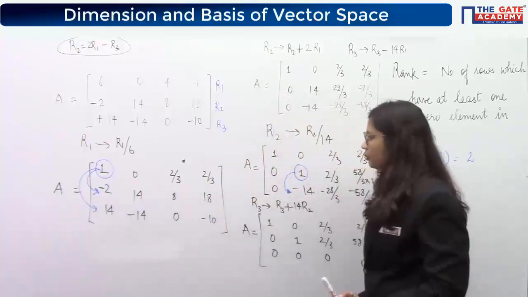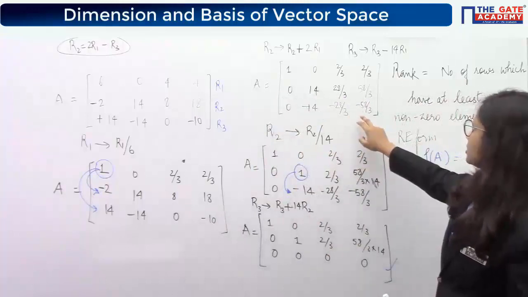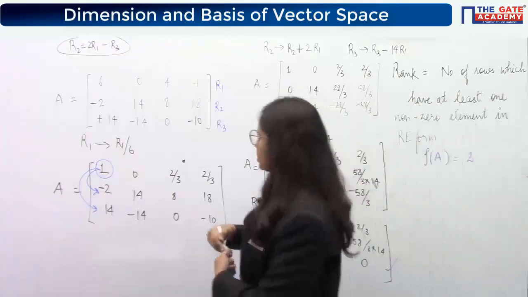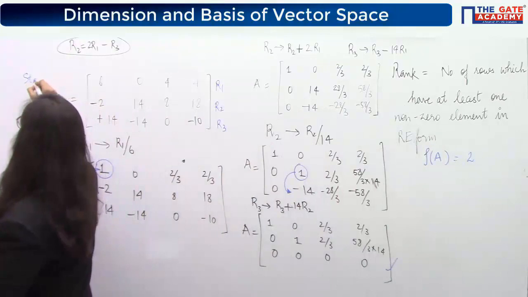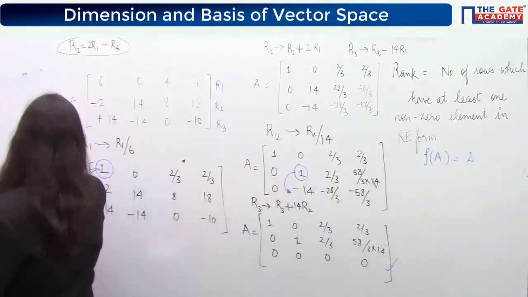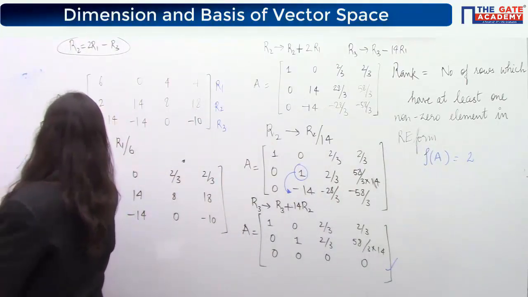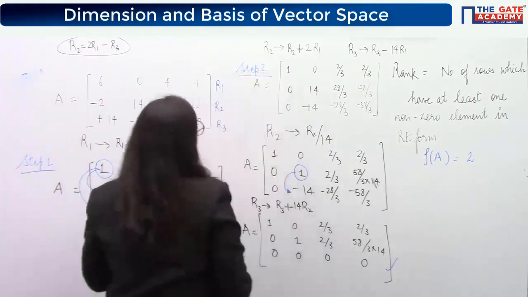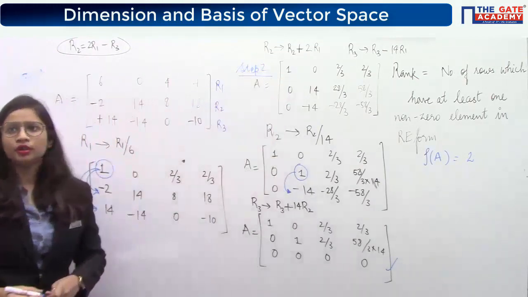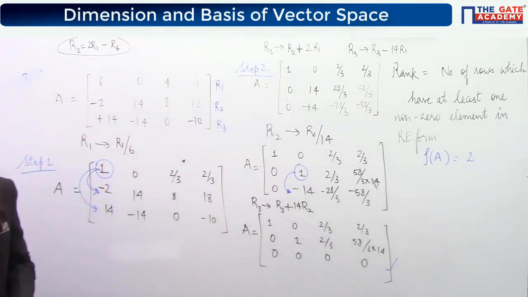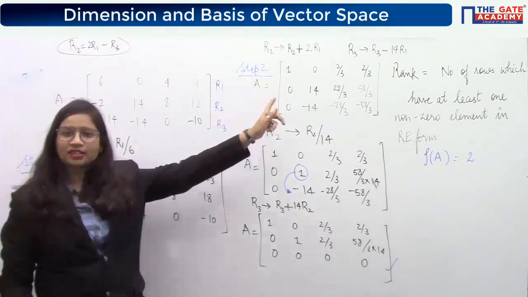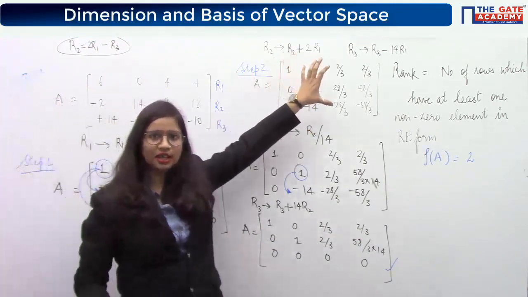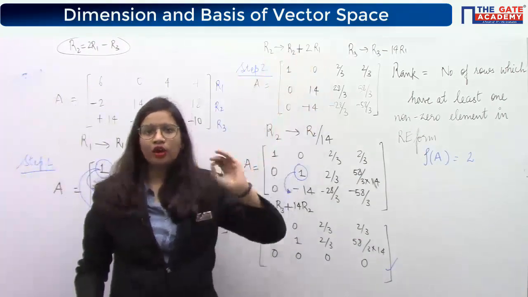Now look over here at this step. I'll name this step 1, and here step 2. Look at the matrix obtained in step 2. For this matrix itself, if I ask you the rank, what will you do?